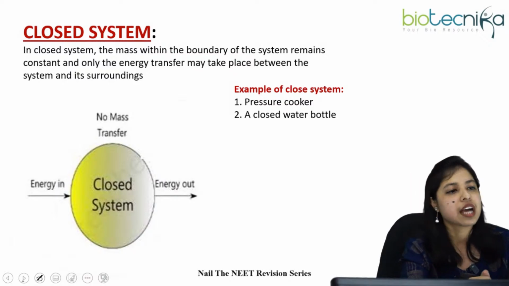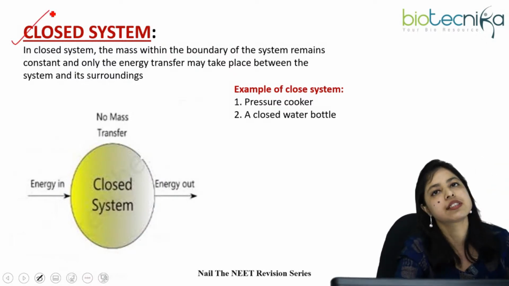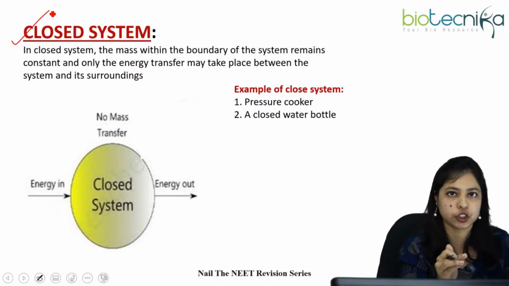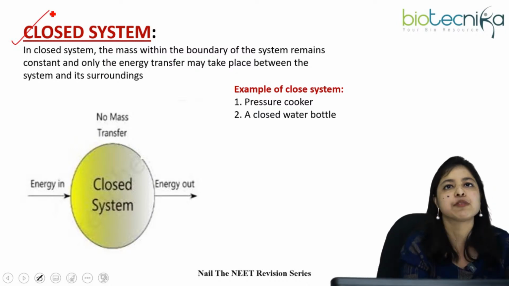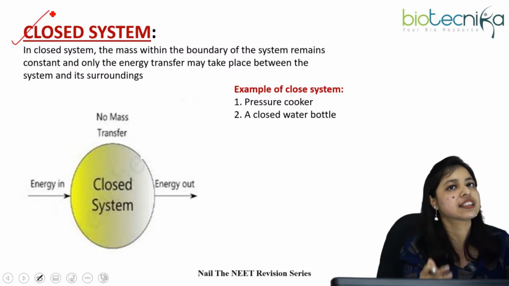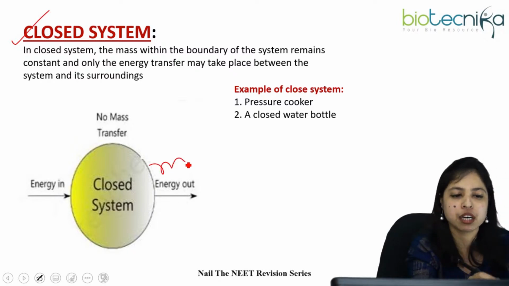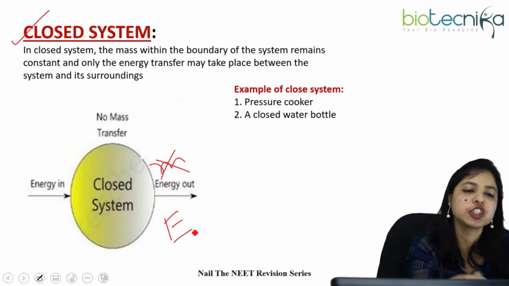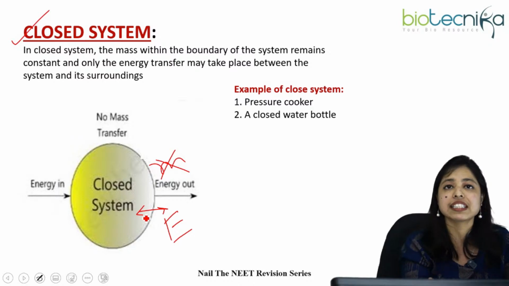Okay. Now, next, what is a closed system? A closed system means when the mass cannot be permitted to exchange between the system and the surroundings, but the heat or the energy can be exchanged between the system and the surroundings. Then that is called the closed system. So what does it mean? Mass is not exchangeable between the system and the surroundings, but energy is exchangeable. Then we can say that is a closed system.